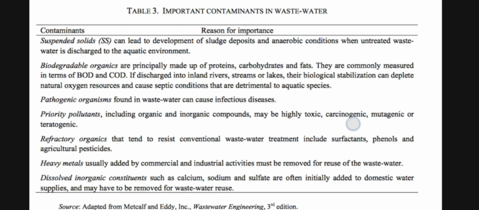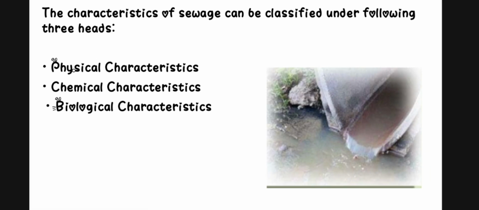First, we need to know about the characteristics of wastewater. There are three types of characteristics: physical, chemical, and biological. We already discussed physical, chemical, and biological characteristics, but that was for normal water, meaning drinking water.